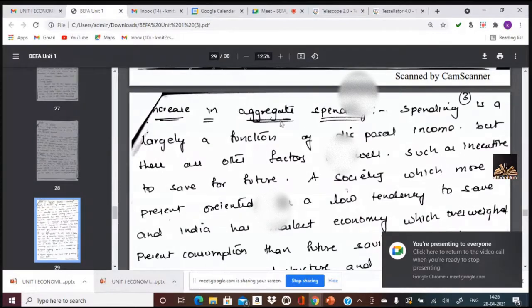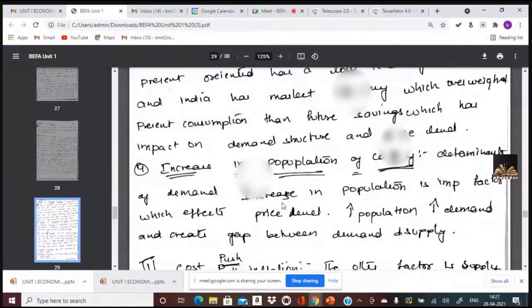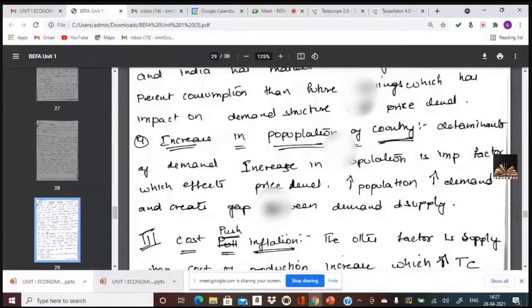Aggregate spending tendency is also a reason. Now, increase in population, this exactly suits our India, as you know the Indian population and how fast it increases, which is one of the main reasons why our country is still a developing country. So increase in population is also one of the reasons where demand can't meet the supply, and it is an important factor which affects the price levels. Increase in population and demand creates a gap between demand and supply.